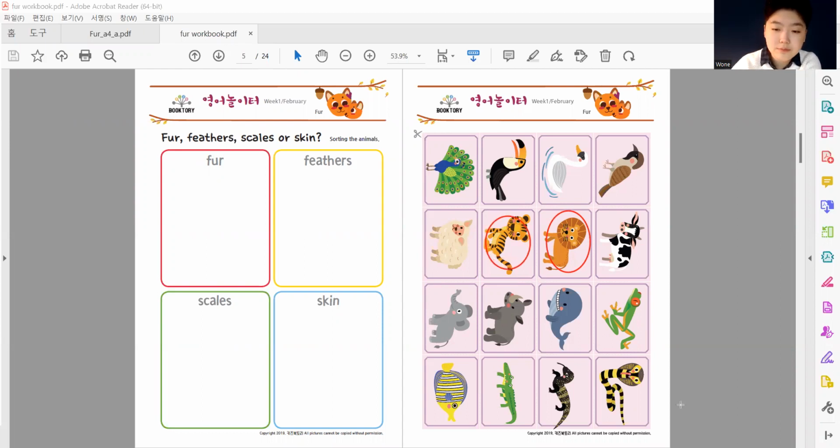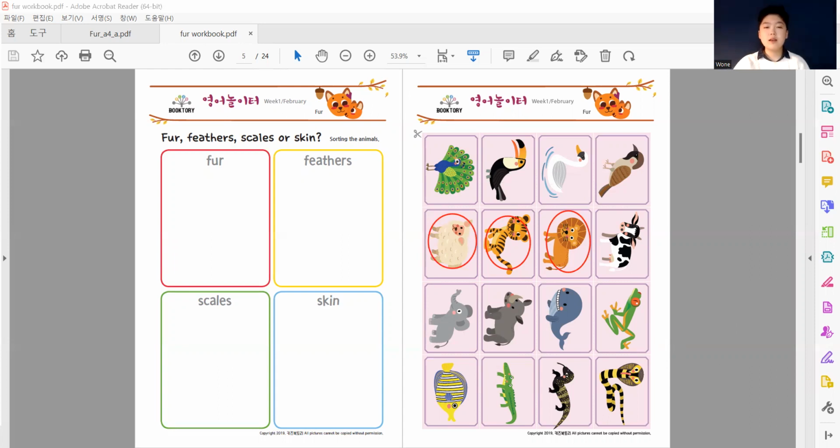What else? Try to look which one this is, okay? A sheep has fur. And I think that's it, to be honest. Yeah. So let's go on to the next one of feathers.